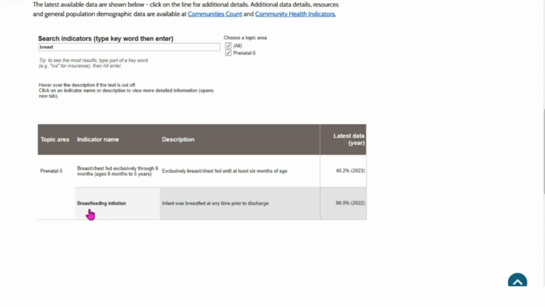Below the search options is a list of indicators. Each row includes the topic area, indicator name, a brief description, and the latest data point. Clicking a row opens a new tab with additional data for that indicator.